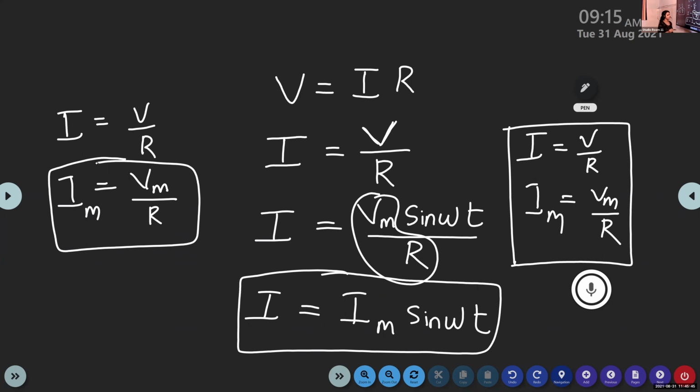Therefore, the expression becomes I is equal to Im sin omega t, where Im is equal to Vm by R. So this is the current flowing through the resistive AC circuit: I is equal to Im sin omega t.